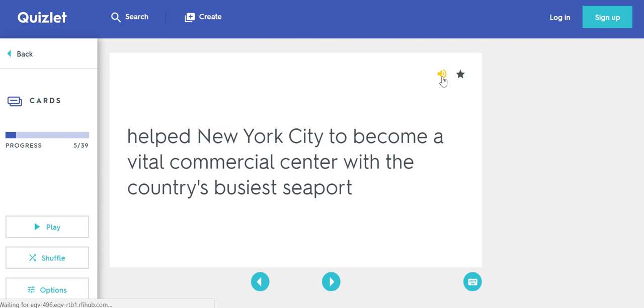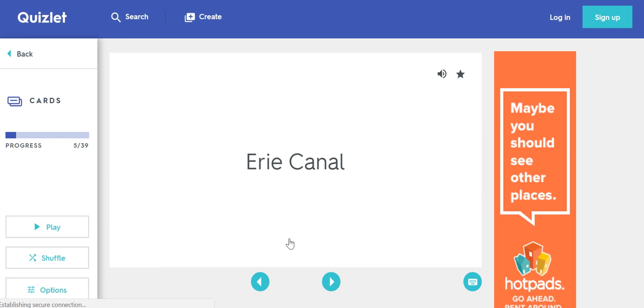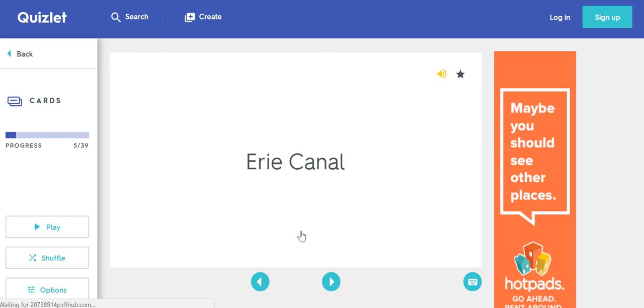If I click on it there, it does the audio. Kind of awkward. Helped New York City to become a vital commercial center with the country's busiest seaport. Click on it down below, and it flips the card over. That's the Erie Canal. So if I click on the words, it does the audio. If I click below, it flips it over.